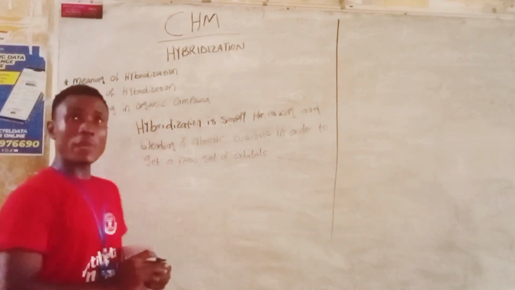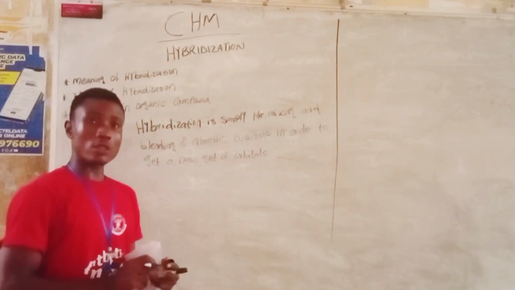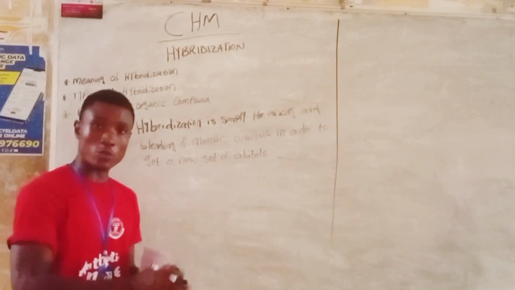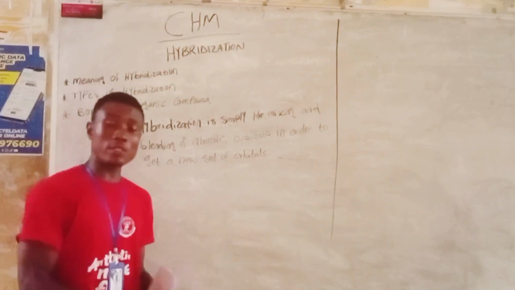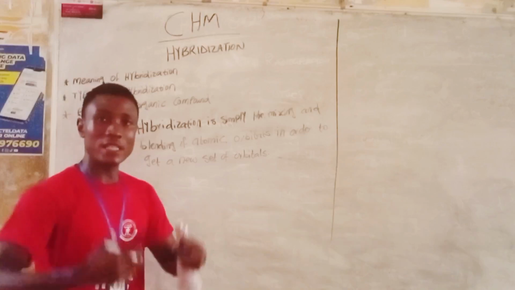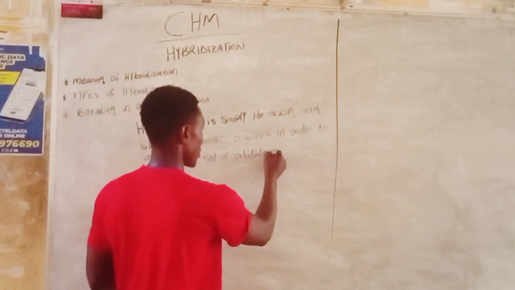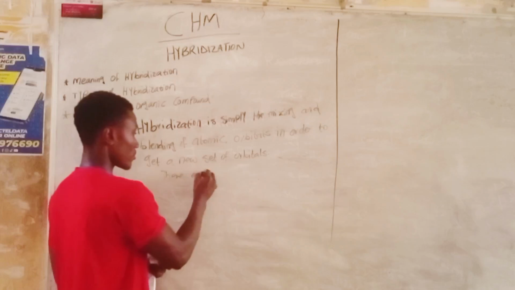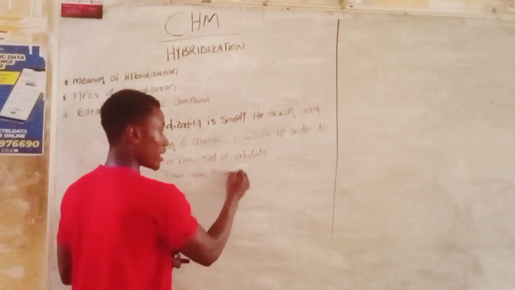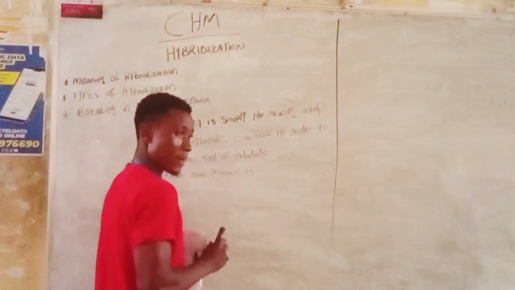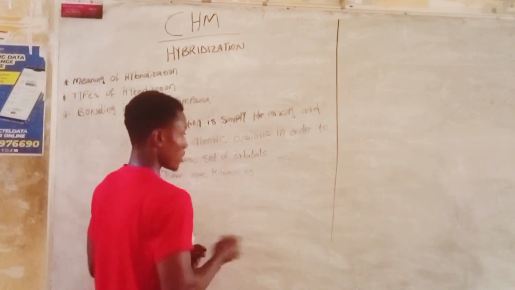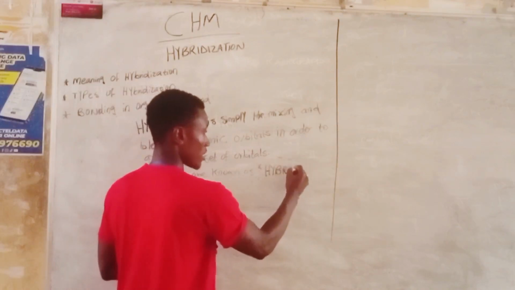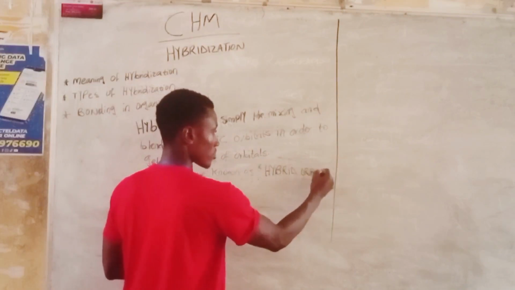Now this new set of orbitals comes from blending, where two atomic orbitals blend or mix together to give a new set of orbitals. These new set of orbitals are known as the hybrid orbitals.